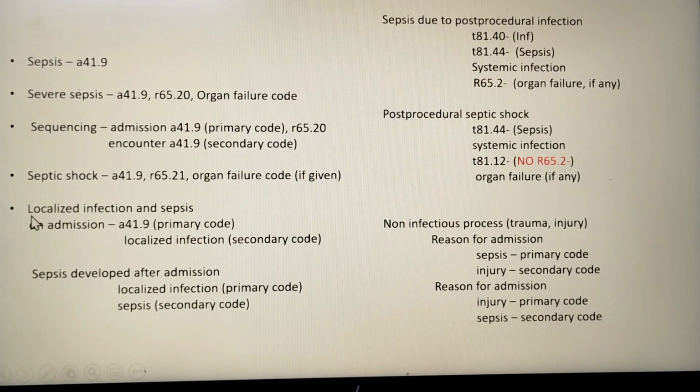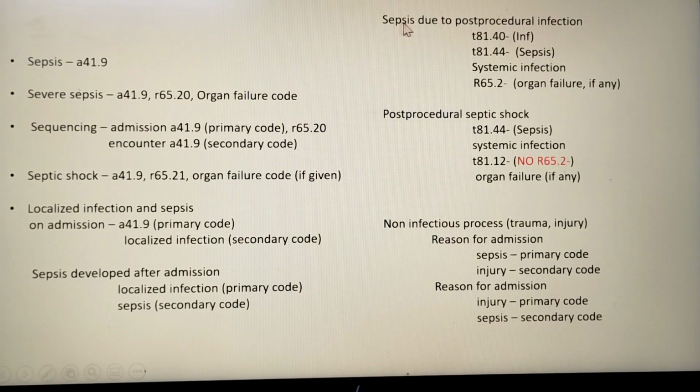Next, if a localized infection developed into sepsis, it depends upon the reason for admission. If sepsis is present on admission, then the sepsis code will be the primary code and the localized infection will be the secondary code. If sepsis developed after admission, then the localized infection will be the primary code because the reason for admission was the localized infection. Then sepsis will be the secondary code.